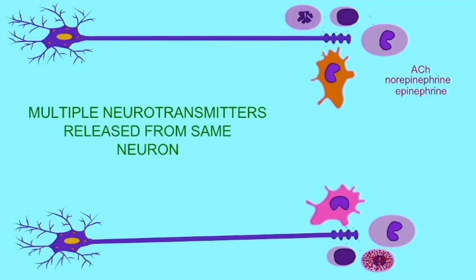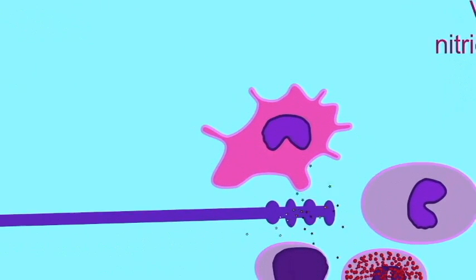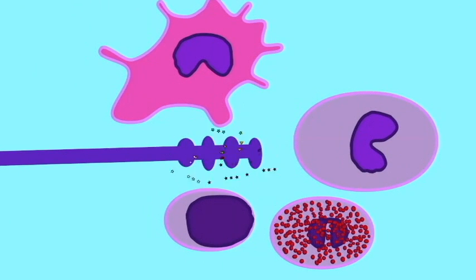In addition, most, if not all, of the neurons of the autonomic nervous system can produce multiple neurotransmitters and can release them simultaneously. So, neuropeptide Y, ATP, opioids, the corticotropin releasing hormone, the vasoactive intestinal peptide, and nitric oxide can be released together and can thus have a co-stimulatory effect. So the response of the effector cell would be determined by its response to multiple neurotransmitters which can interact synergistically.